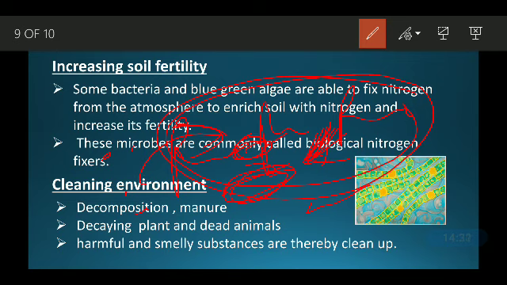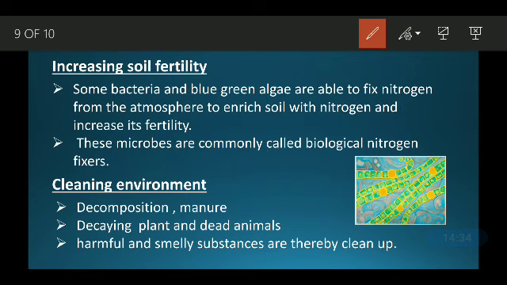When they convert animal waste and plant waste into a substance, that is called manure. So it is done by the microorganisms, and that process is called decomposition.